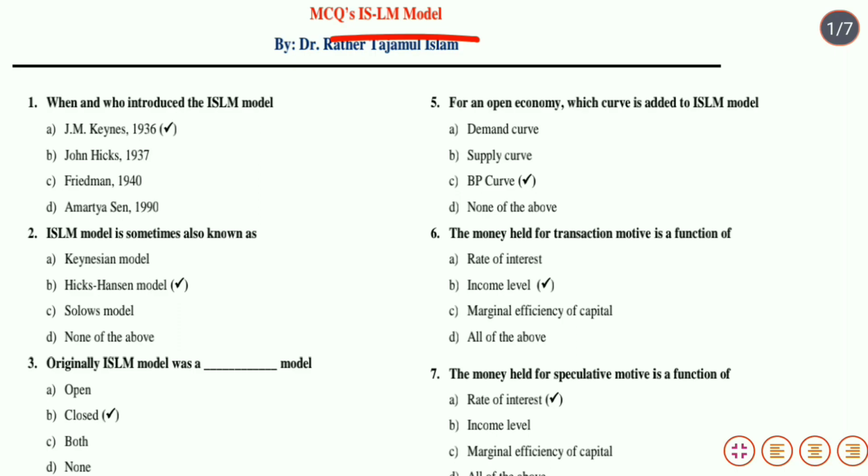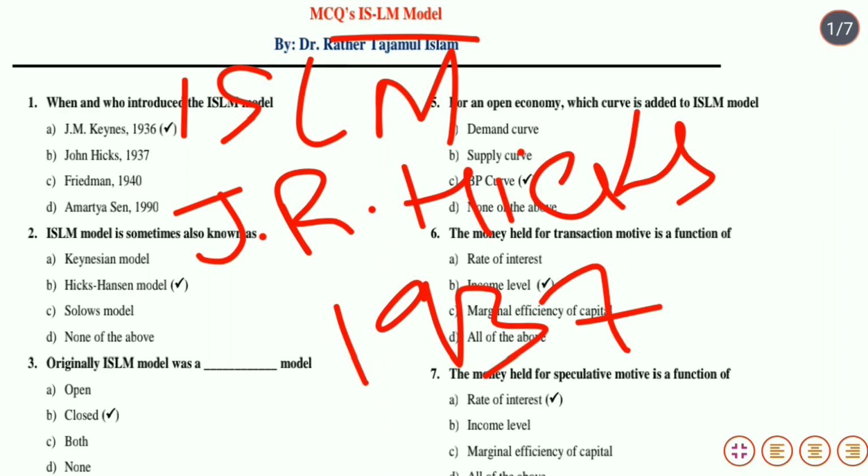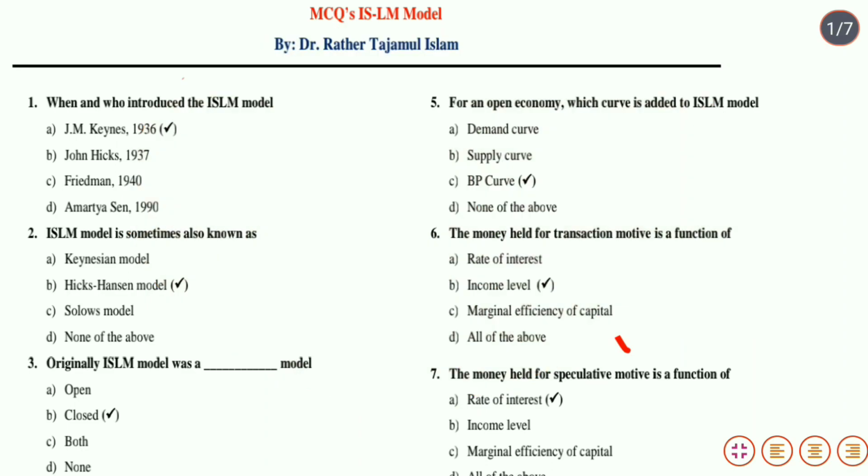ISLM model. The ISLM model was developed by J.R. Hicks in 1937. IS is related to the goods market equilibrium and LM is related to the money market equilibrium.